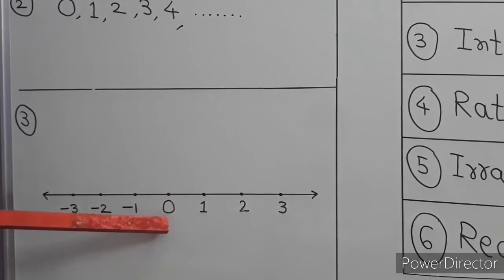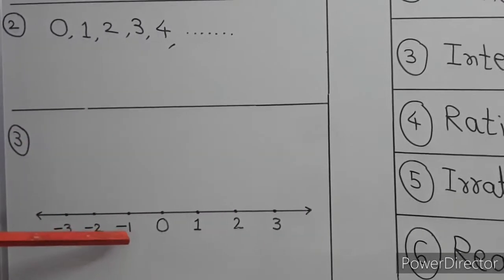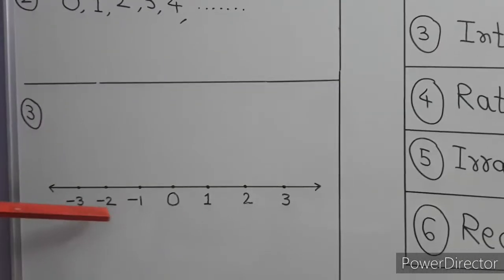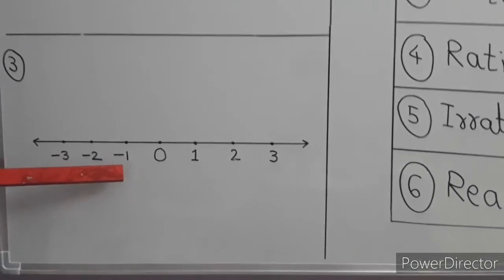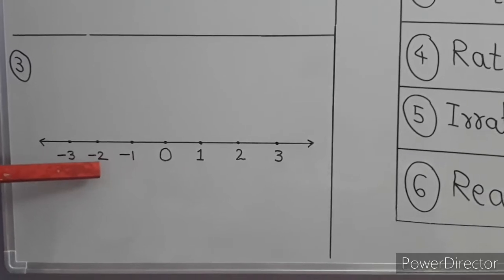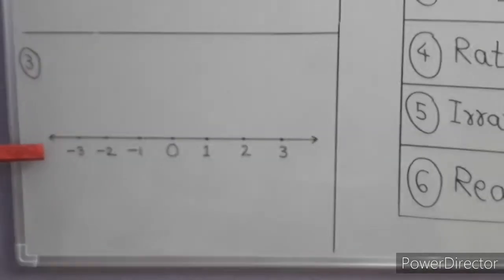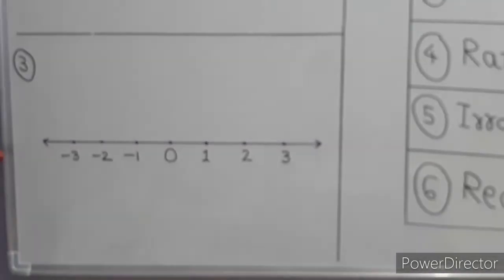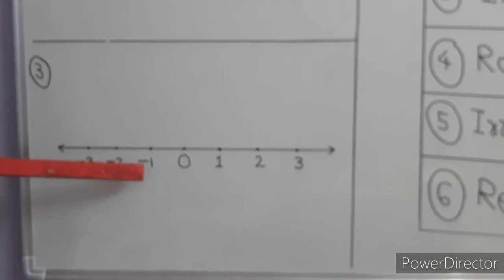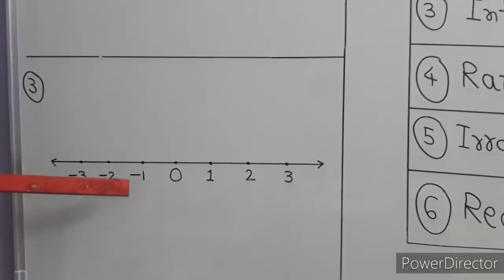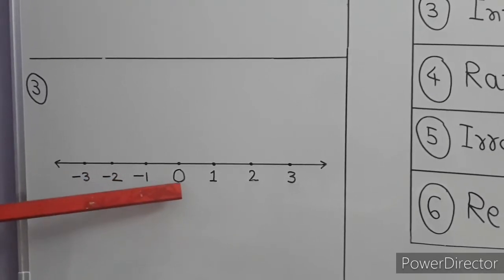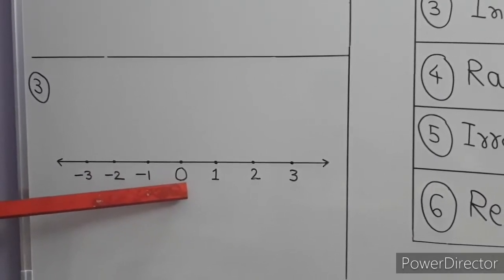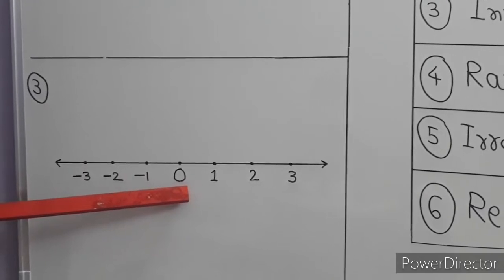Again, some more part is added to the left side of 0. What are these numbers? These numbers are called negative numbers: negative 1, negative 2, negative 3, negative 4, negative 5 and so on. Students, be very alert with negative numbers. Once again I am repeating, 0 is such a number which is neither positive nor negative.